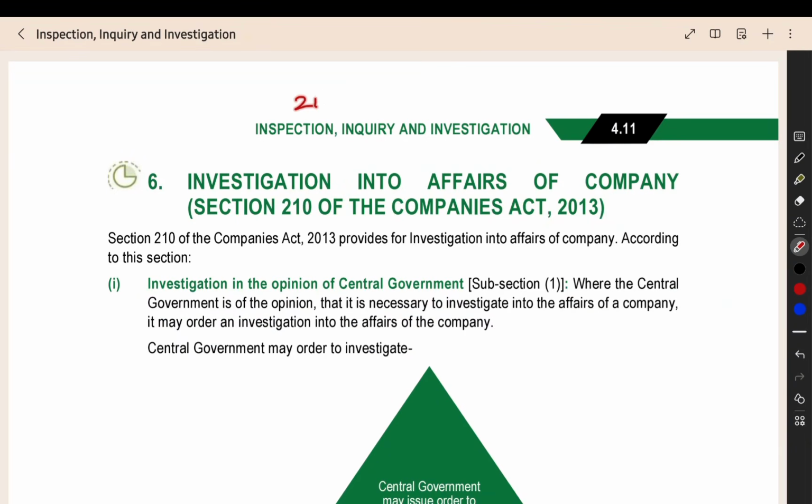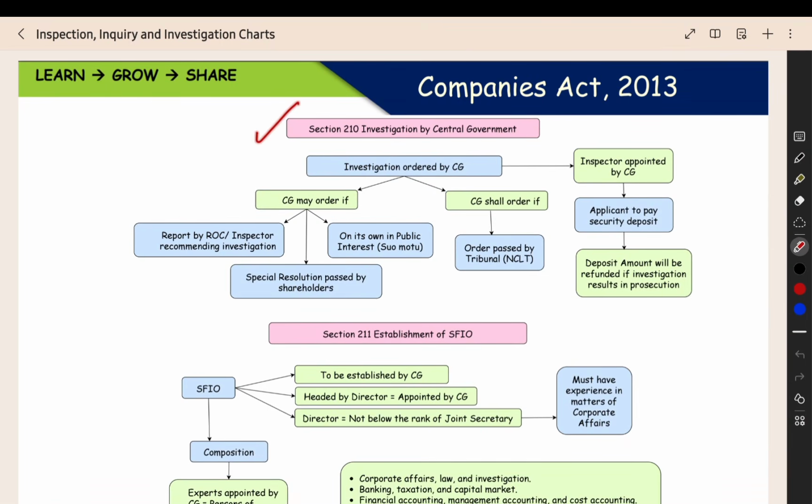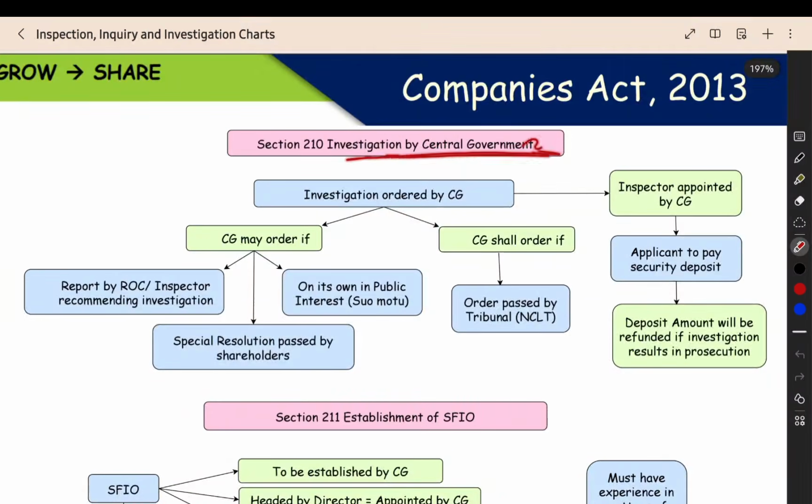Now, till section 209 we have completed, and now we are entering into the investigation part, section 210, where the central government will do the investigation of the company. For this also we have a chart, so we can see from the chart. This is the chart for section 210, where investigation will be conducted by the central government.